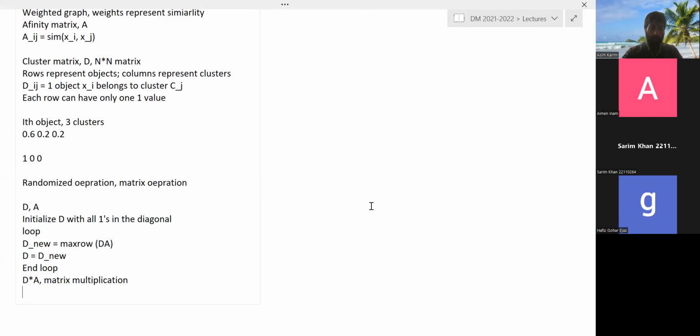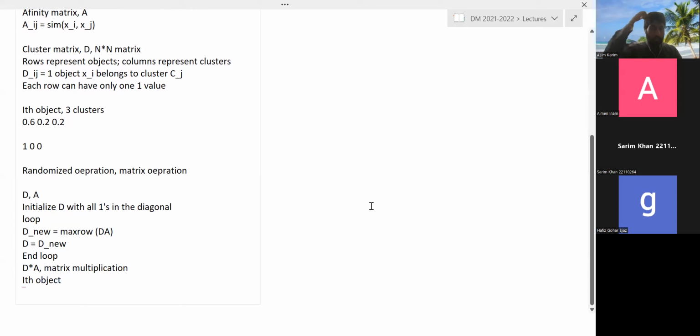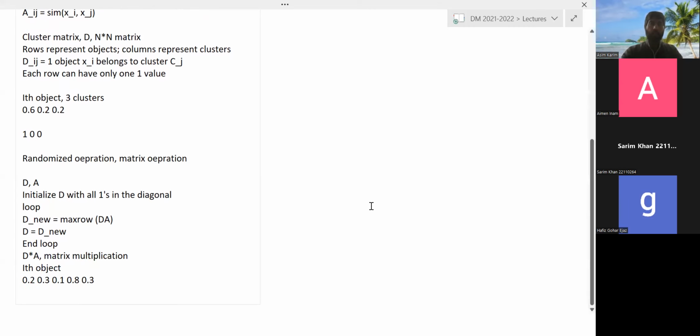So for any given object, let's say the ith object, in its row of the D matrix you will get some values. Let's say 0.2, 0.3, 0.1, 0.8, and 0.3 and so on.